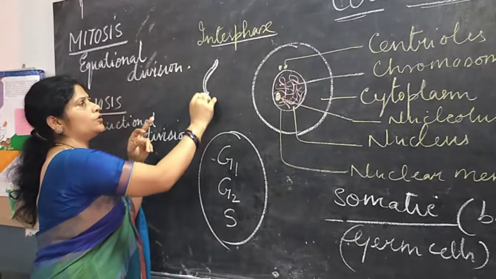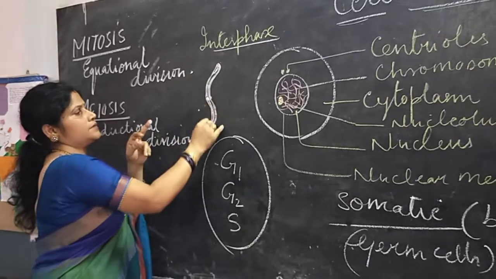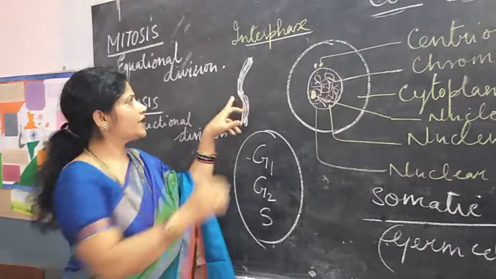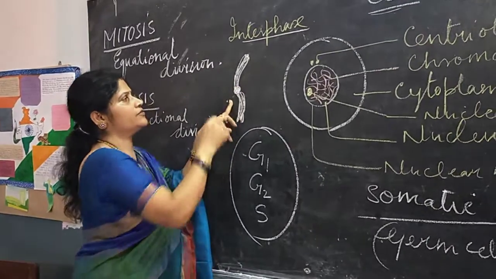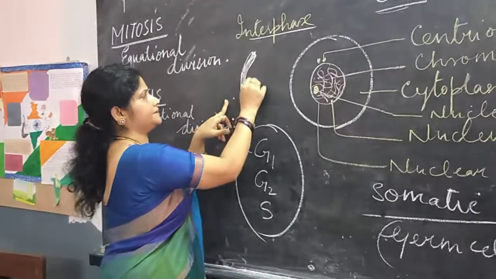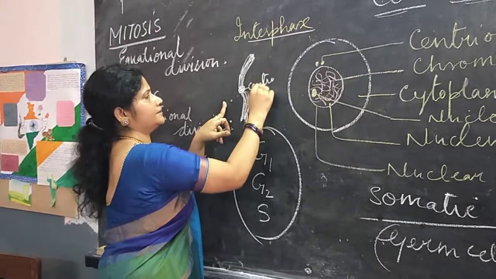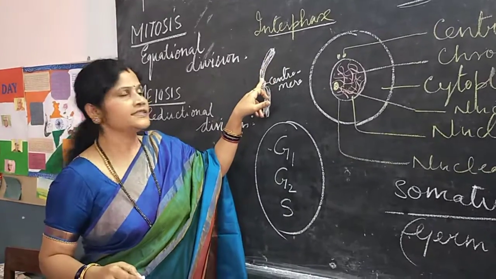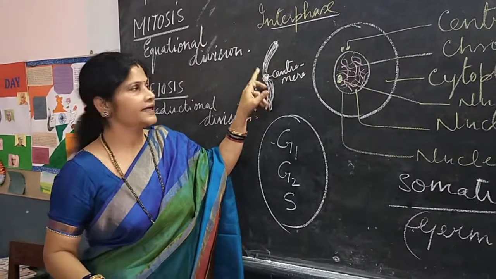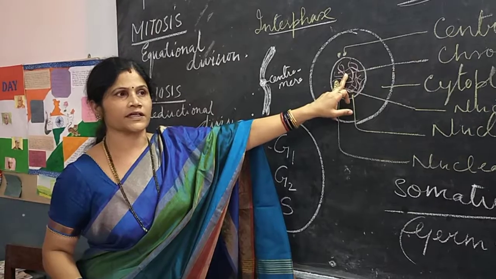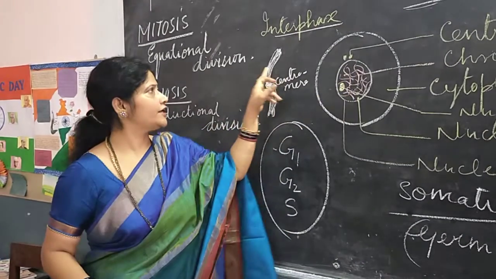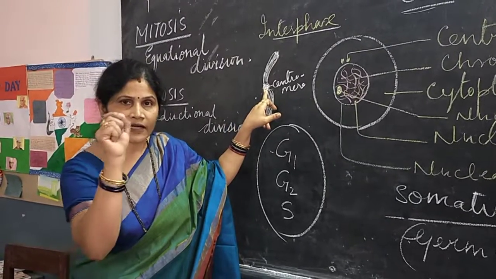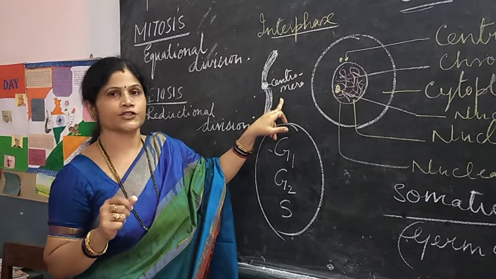contains two long chromatids which are connected at a particular constriction which we call the centromere. Each chromosome consists of two chromatids, that is, each thread-like structure, when it is thickened, is observed as two chromatids which are connected at a particular constriction called a centromere.